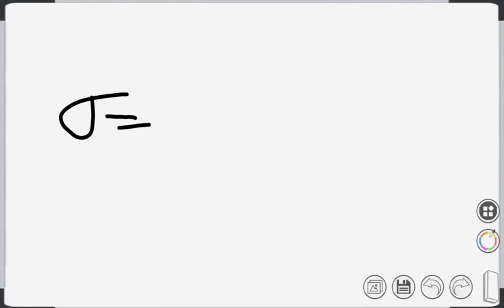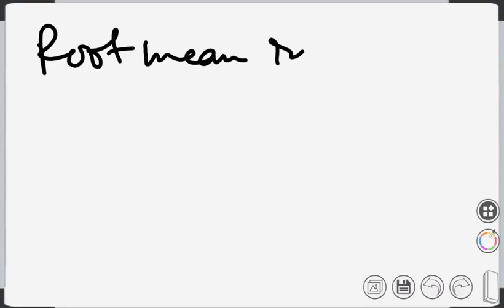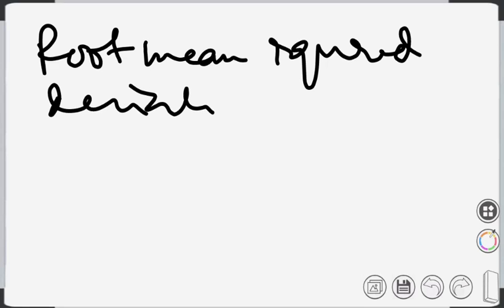Please write. This is for individual values. As the name suggests, root mean square. Let me write again: root mean squared deviation from mean.